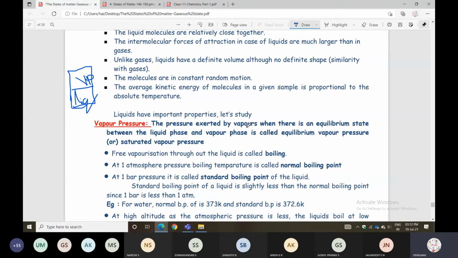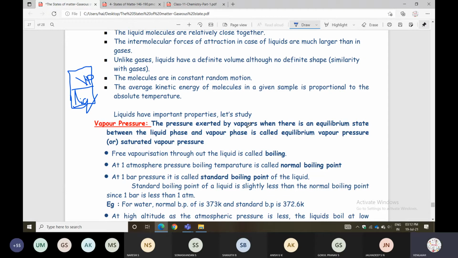Otherwise, you can also say saturated vapor pressure. So the relation is between the vapor phase and the liquid phase: the pressure exerted by the vapors when there is an equilibrium. Both are in an equilibrium state.